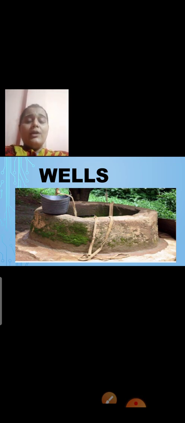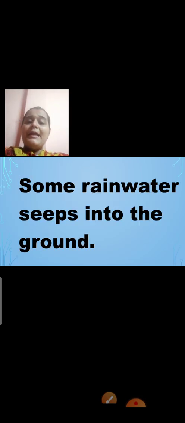This is the old and the traditional method of storing water. We can see wells in most of the villages, okay. And some rainwater, now what is a well? Some rainwater seeps into the ground, yes. The rainwater which goes inside the ground, wells are dug there, wells are built and water is obtained from this groundwater. That is the meaning of wells, okay.